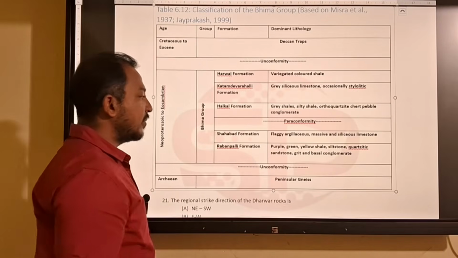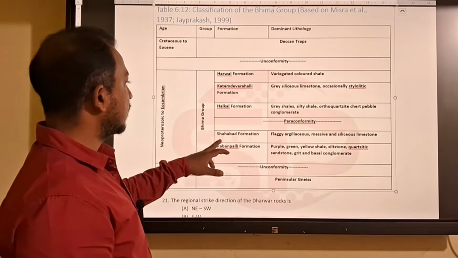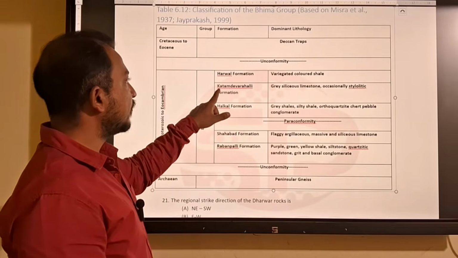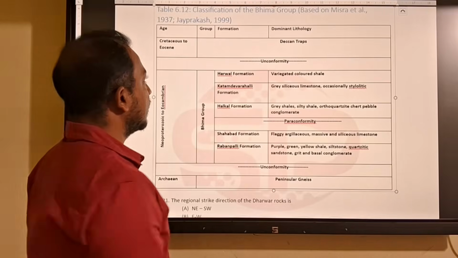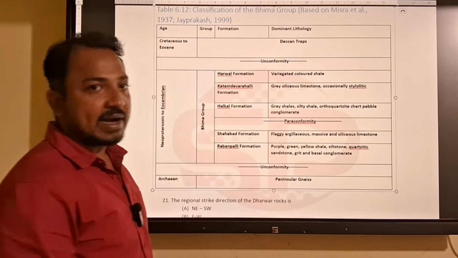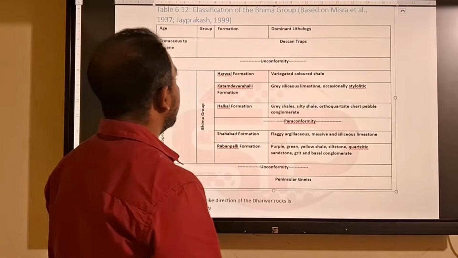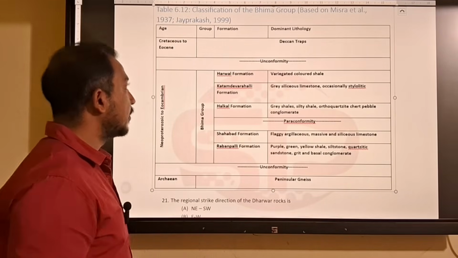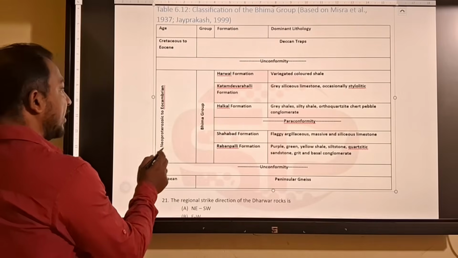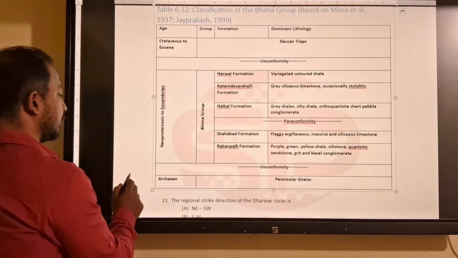So here Ravanpalli formation, Sahabat formation, Halkal formation, then Katama Dabarhali formation, then Harwal formation, then on top you will get the Deccan Trap. So this belongs to Bhima group. So Sahabat limestone belongs to Bhima group. So answer will be Bhima group.